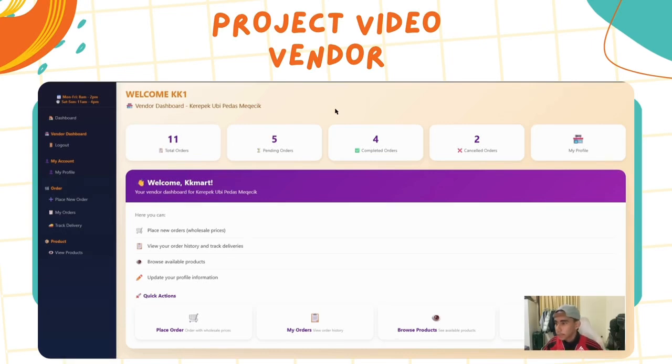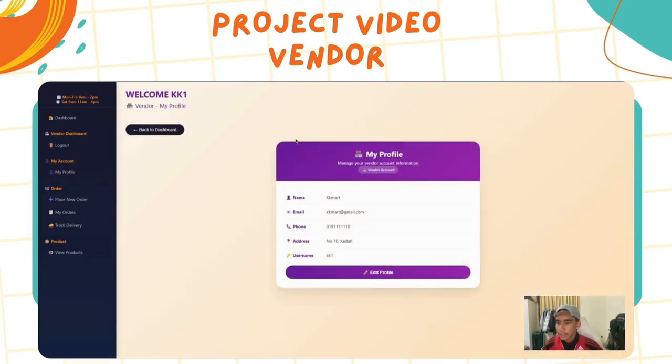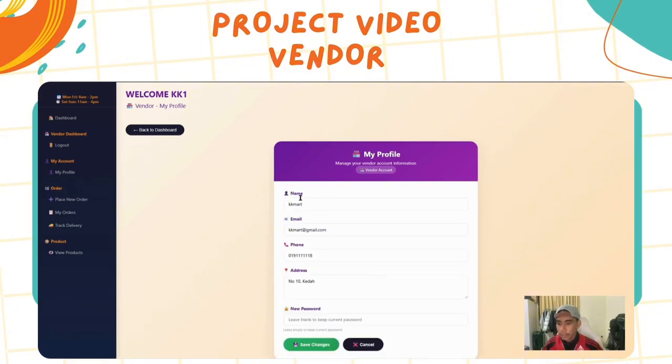On this interface, we can see the dashboard for the vendor. When they log in, they can see the total orders, pending orders, completed orders, cancelled orders, my profile, and the quick action. Next, we go to my profile. This is their personal detail. When they enter, they can change the name, email, phone number, address, and even the password.